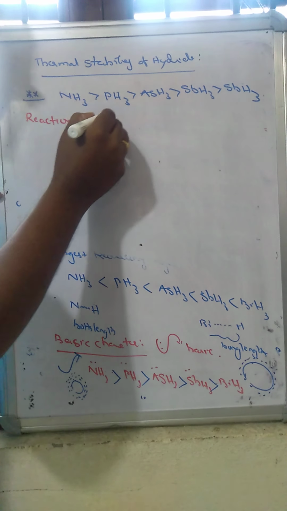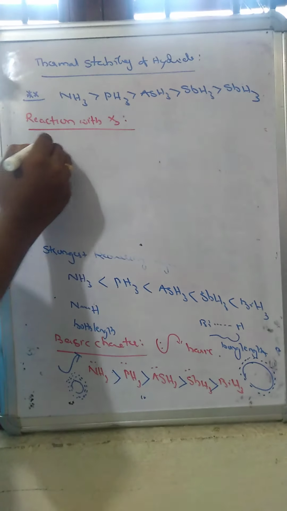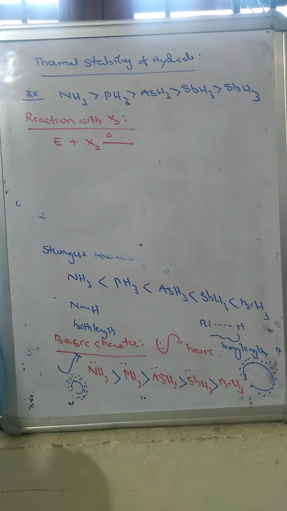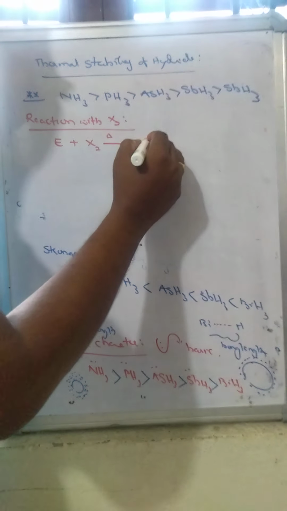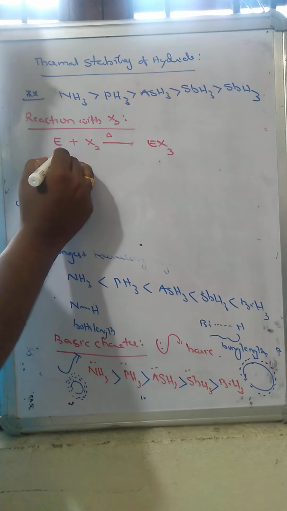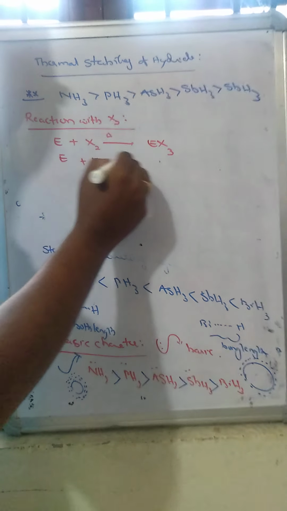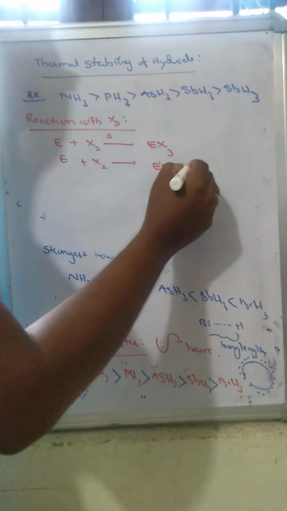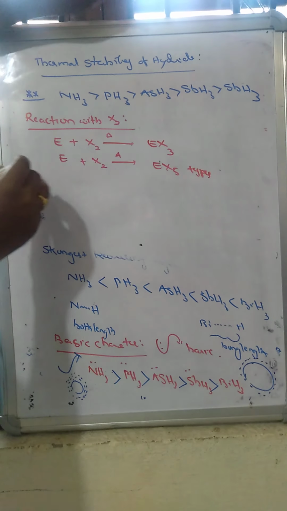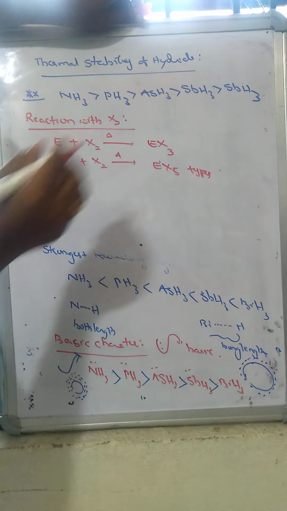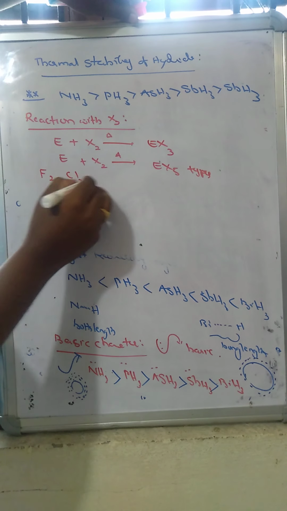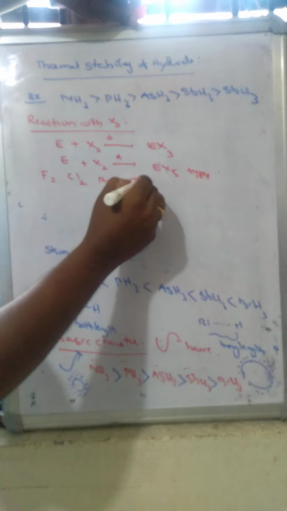Reaction with halogens. This group of elements, when reacted with halogens, leads to different types of halide formations. Generally, it can be the formation of EX3 type of halides and the formation of EX5 type of halides. So if we take the nitrogen trihalides, the halogens are fluorine, chlorine, bromine and iodine.